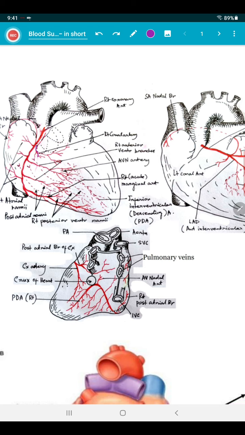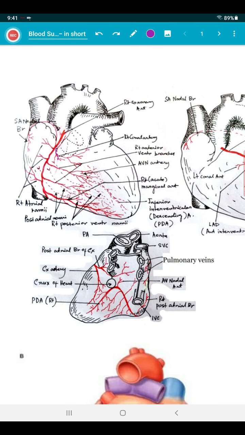Now atrial rami. Atrial rami are branches to the atrium, basically the right atrium. These are arranged in anterior, lateral and posterior groups, out of which the former two groups arise at right angles from the first segment. These arise at right angles to the first part of the right coronary artery. The sinoatrial node artery, the sinonodal artery, is very important and belongs to the atrial rami group. It arises in 65% of cases from the initial segment of the right coronary artery and in 35% of patients from the circumflex branch of the left coronary artery.